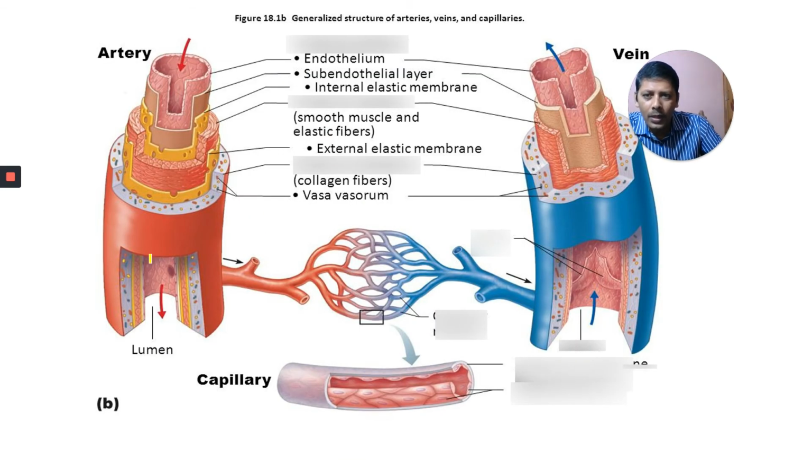You can see again here, artery and vein. Let us see from the inner side: endothelium, then the subendothelial layer, then the internal elastic membrane. Then what comes here? Smooth muscle and elastic fiber. Next, the external elastic membrane and collagen fiber. Finally, the vasa vasorum; we will study that later. These are the layers in the artery.